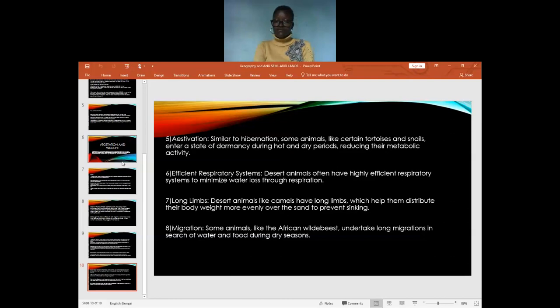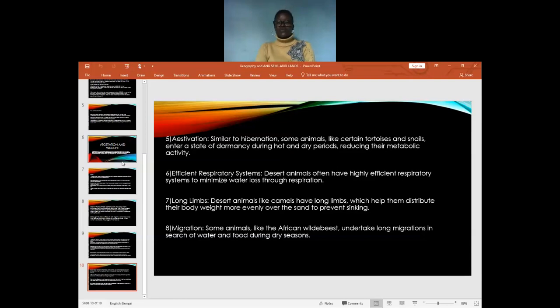Some animals have long limbs. Desert animals like camels have long limbs, which help them to distribute their body weight more evenly over the sand to prevent sinking. We have those animals that migrate. Some animals like the African wildebeest undertake long migrations in search of water and food during the dry season.